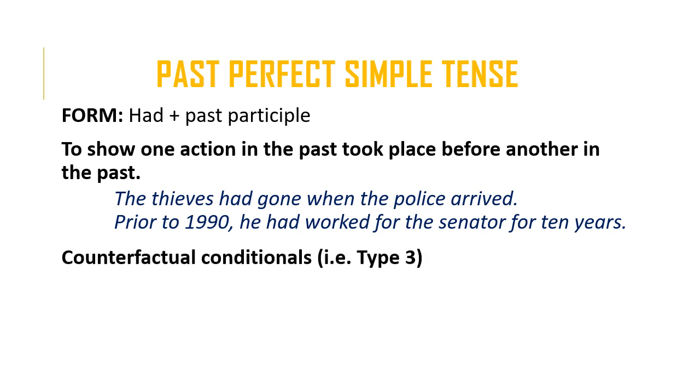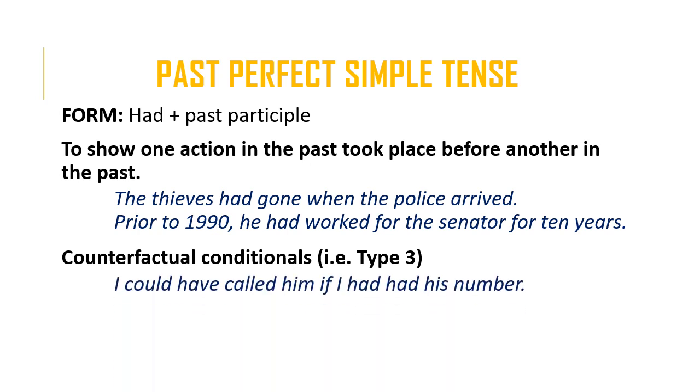A second common use of the past perfect simple is for counterfactual conditionals. In other words, a type 3, as they're known in some grammar textbooks. For example, I could have called him if I had had his number. So the past perfect is in the if clause, if I had had his number. The first had is of course the helping verb had, and the second one is the main verb.